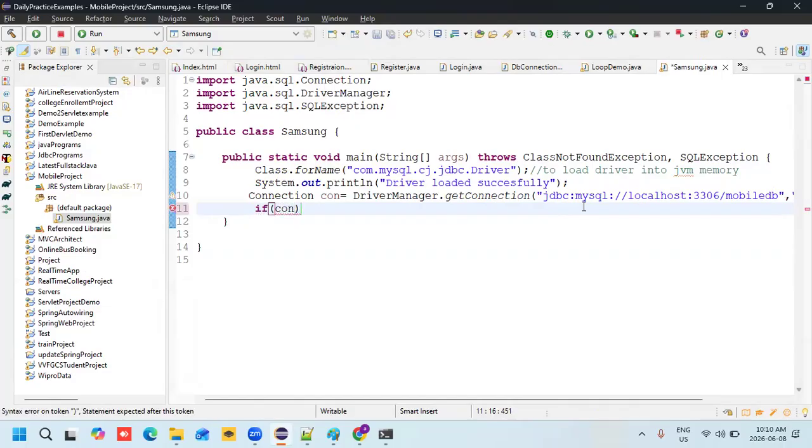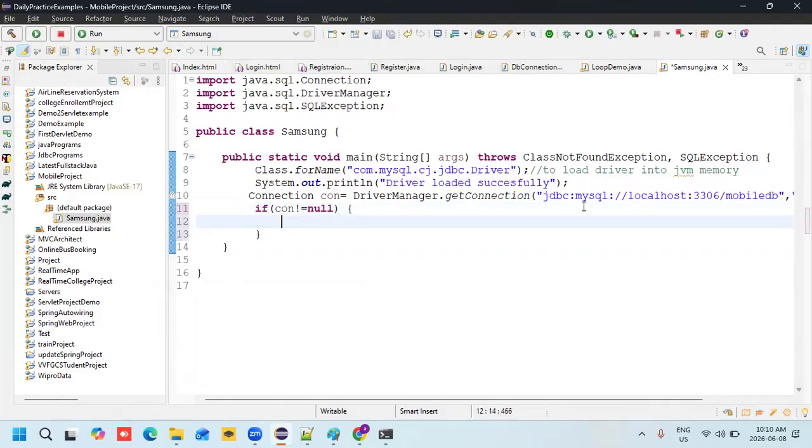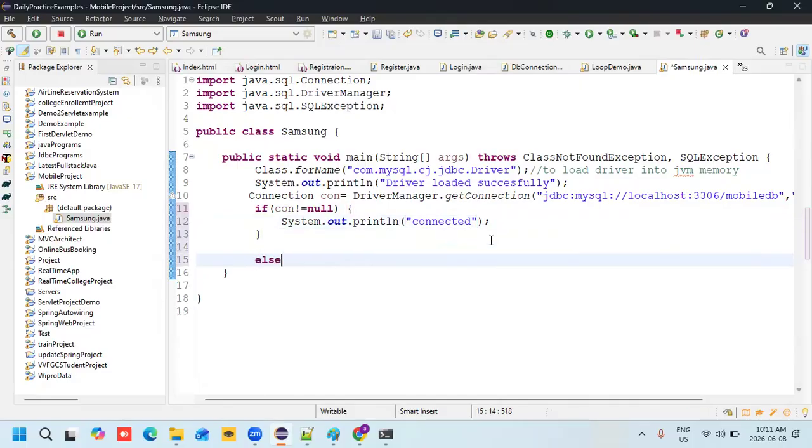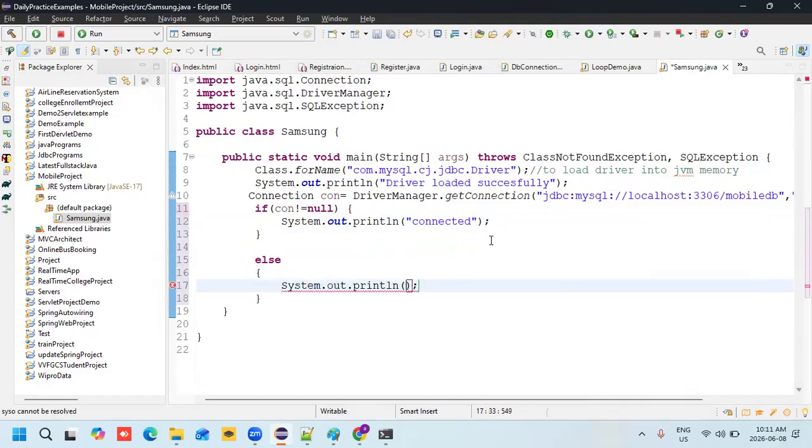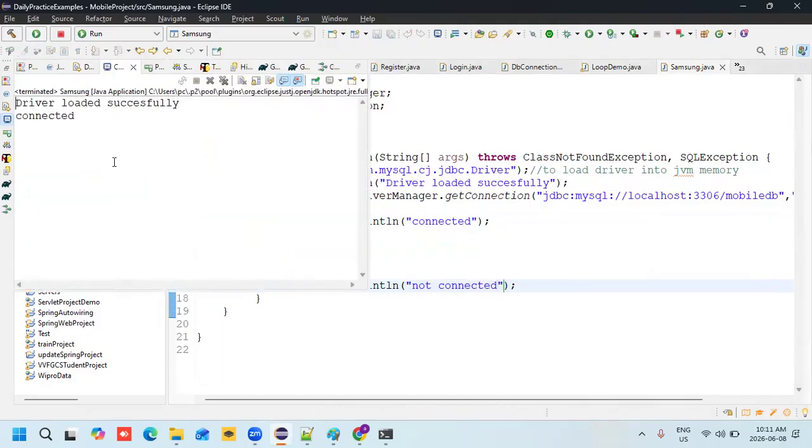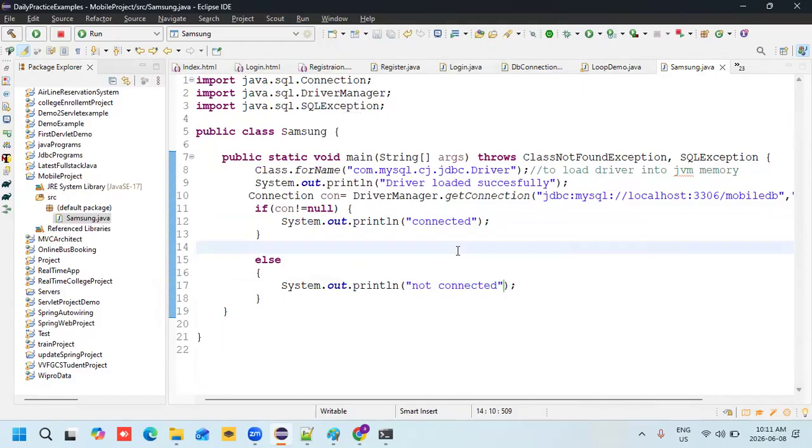If con not equal to null, then I can write inside it: connected. Else, it should go to the else part: not connected. So let me check with this. Okay, connected. So the first one is getting executed.